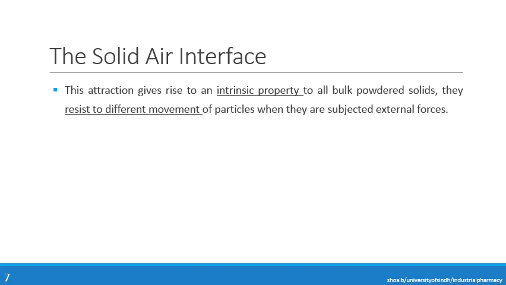For example, if these attractive forces between the molecules and with the surface of the container are very high, we will have a lot more resistance to the flow of that powder, because there will be a lot more attraction between the molecules. When we tilt the container and put an external force on it for the flow of that material, there will be resistance from the particles to the flow.